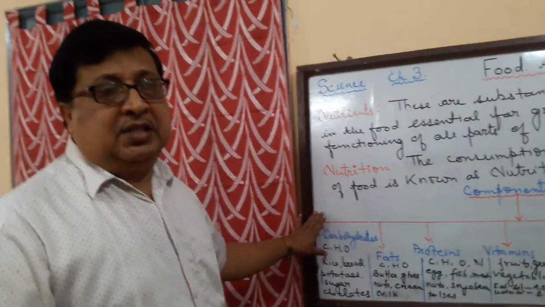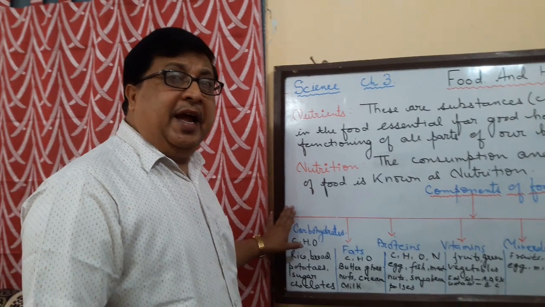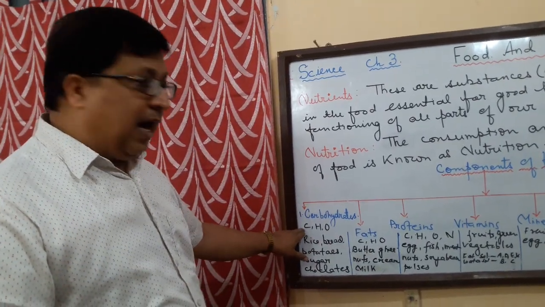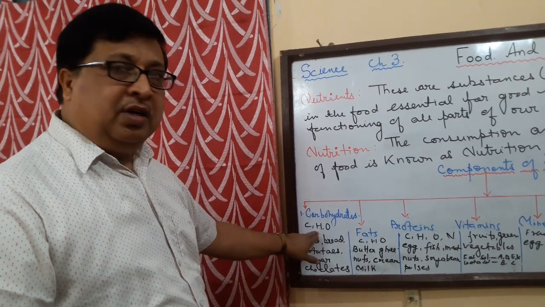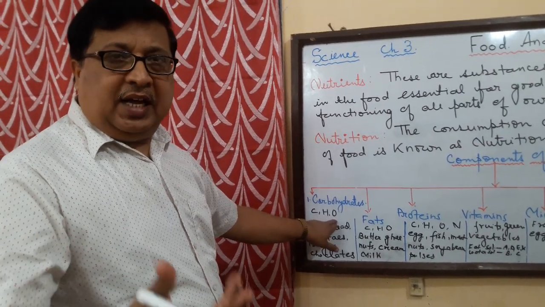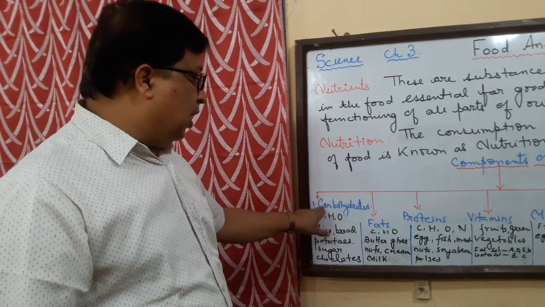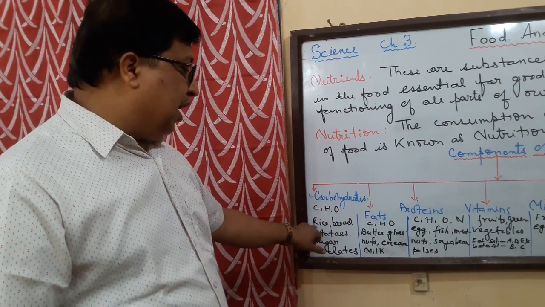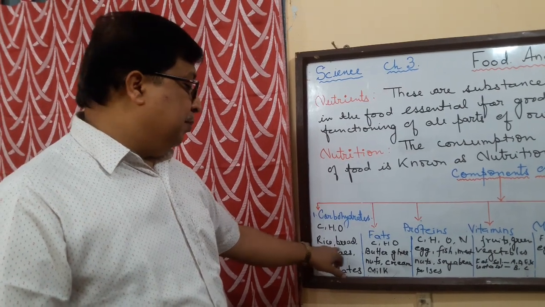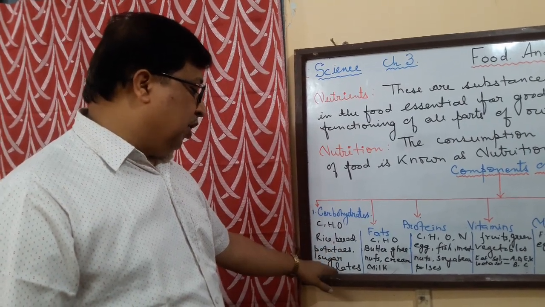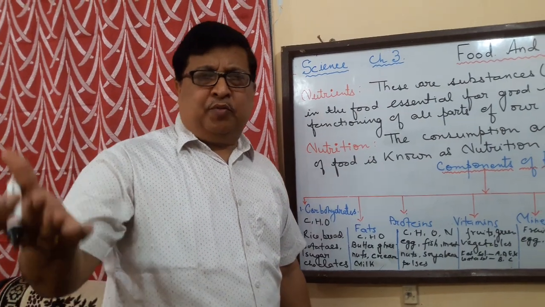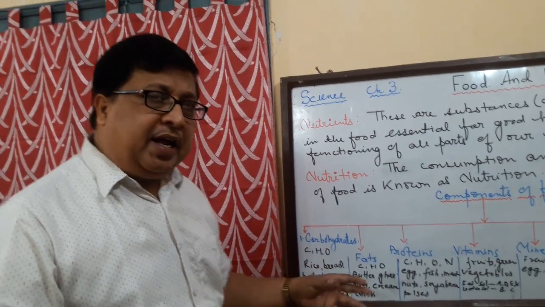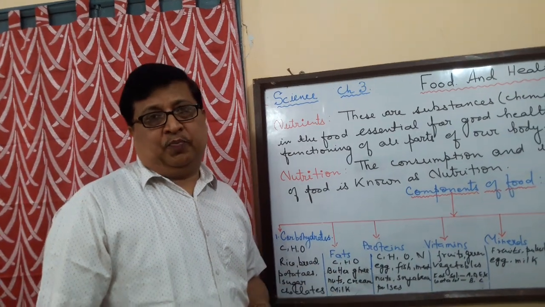These carbohydrates are also called the energy giving foods. They contain carbon, hydrogen and oxygen. These are the elements the carbohydrate consists of. And what are the sources of these carbohydrates? We find carbohydrates in rice, bread, potatoes, sugar, chocolates and many more food items. Now these carbohydrates are energy giving foods, as I told you.